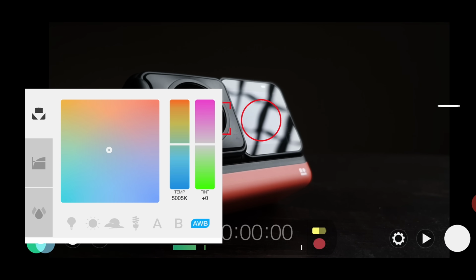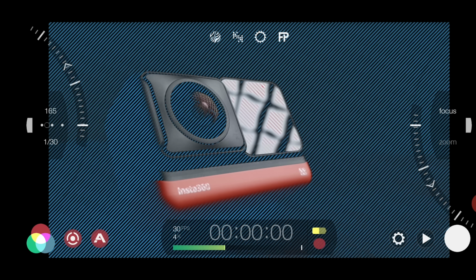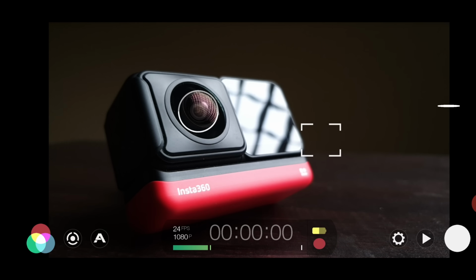Now coming to the last point, this is for those people who are more serious about videography. That is using third-party applications. Certain third-party applications give you more control over your video than the stock application. I will link some of the apps in the description below. The one I use is Filmic Pro. It's a paid software, but it's totally worth it.